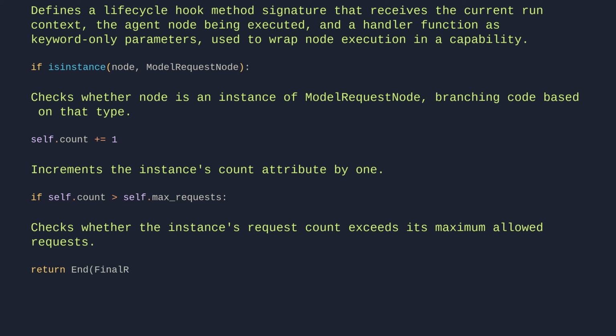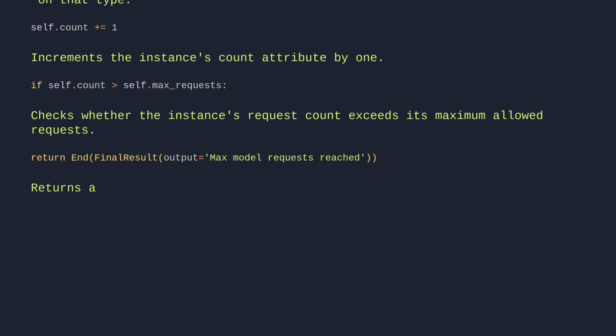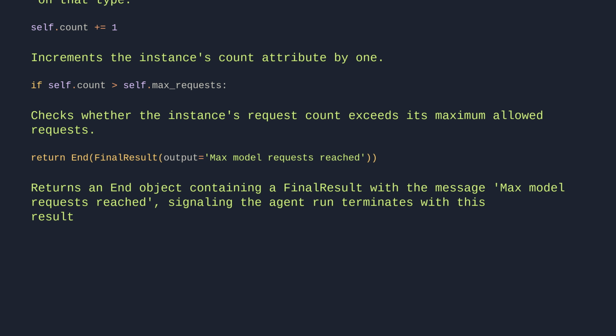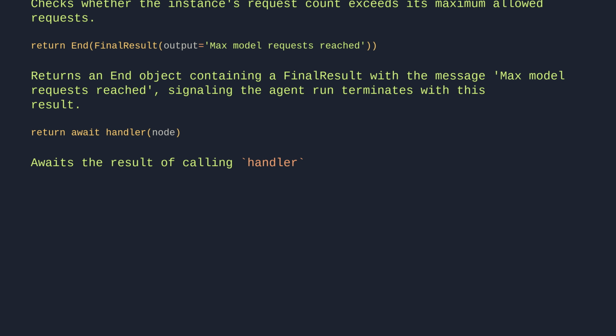return End(FinalResult(output='max model requests reached')). This returns an End object containing a final result with the message max model requests reached, signaling the agent run terminates with this result. return await handler(node) awaits the result of calling handler with node as argument and returns it.